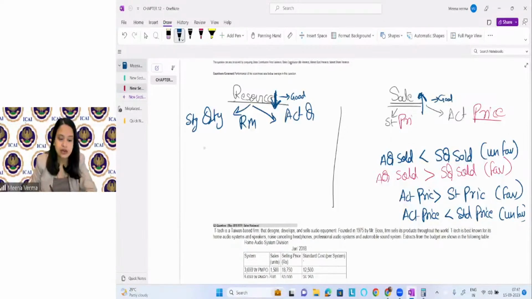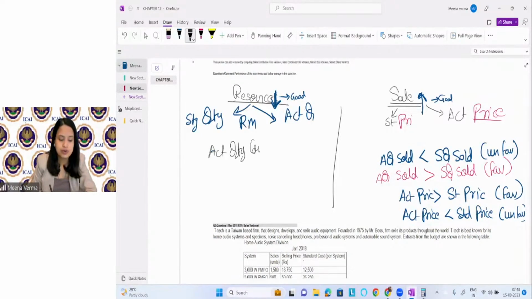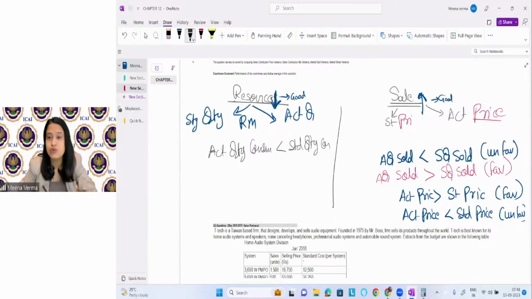So what will happen if the actual quantity consumed is less than the standard quantity consumed? If you are consuming less actual quantity, it is good for the company. It is favorable. Is it opposite or not? Look, actual quantity is less than standard quantity. What was happening there? Unfavorable. And here what is it? Favorable. It is opposite because they have opposite nature.